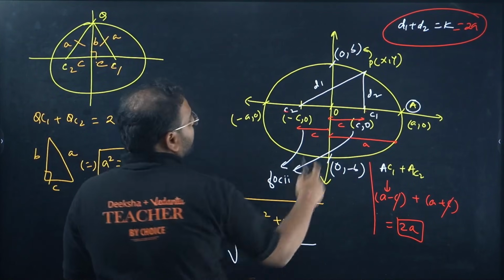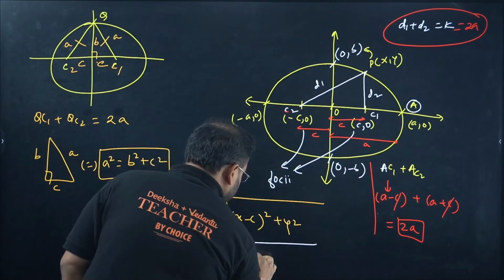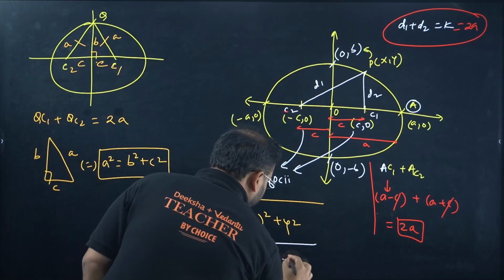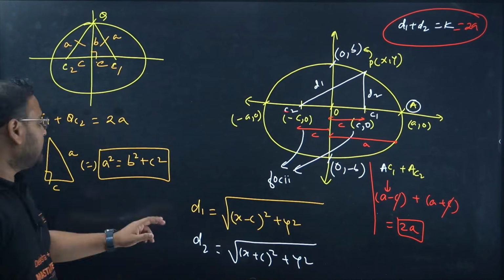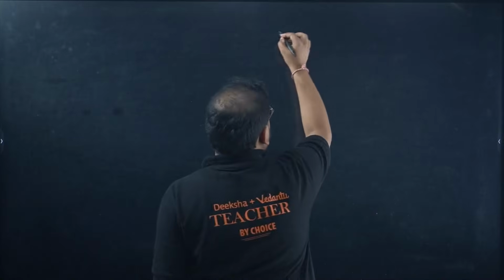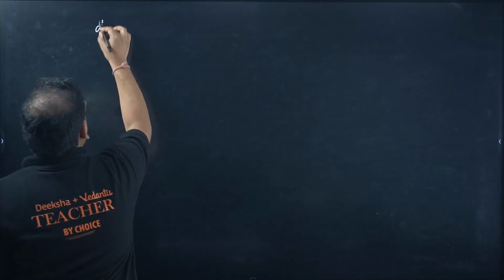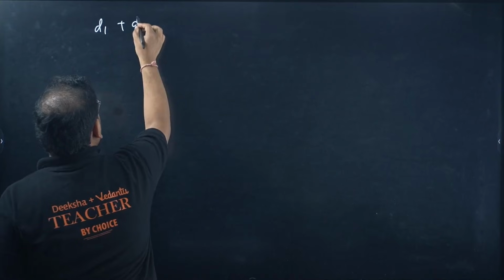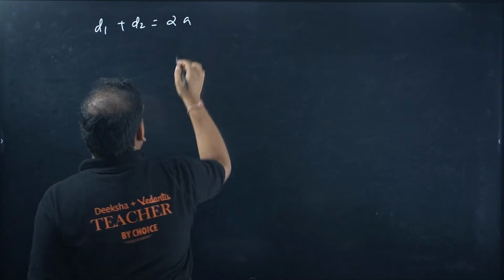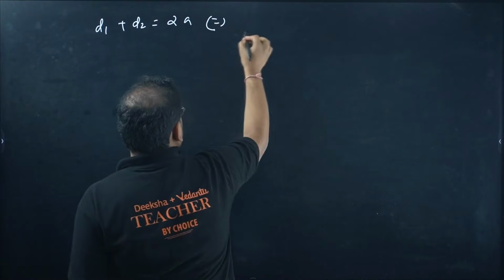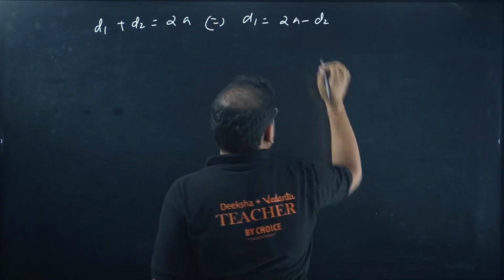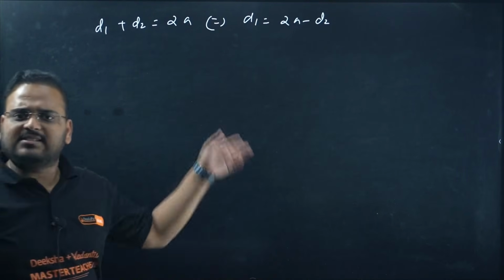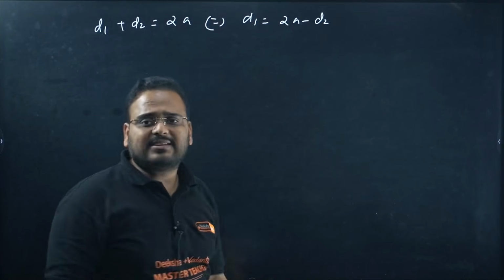For D2 you're going to get what? x minus minus C means x plus C, the whole square, plus y minus 0, again y square. And this distance is nothing but constant. That's the whole result. We have D1 plus D2 equals 2a. So let's write this as D1 equals 2a minus D2. I can move D2 from the left to the right hand side.